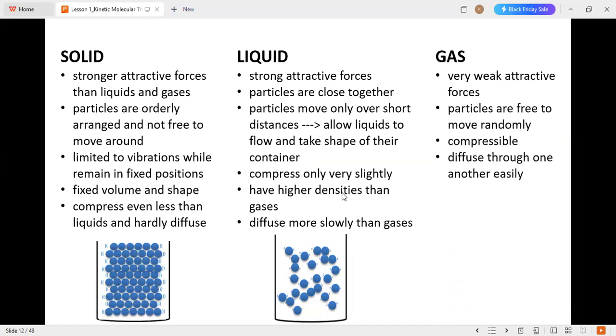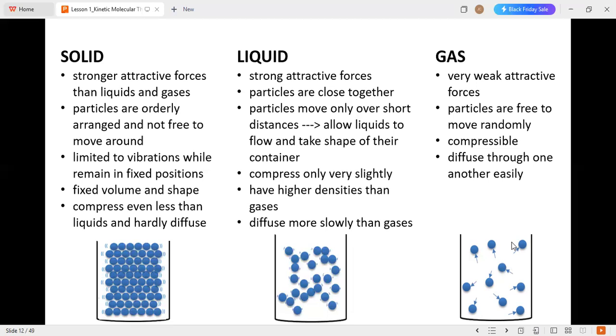Lastly, on the states of matter, we also have the gas. Gases have very weak attractive forces. As you've noticed, in a gas there is a random arrangement where the particles are far away from each other. So there is little to no attraction at all between gas particles. That's why they have very weak attractive forces.